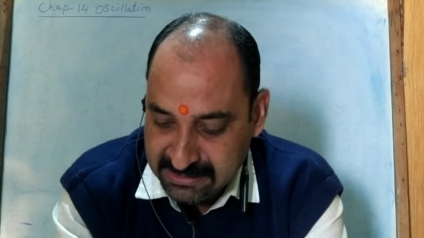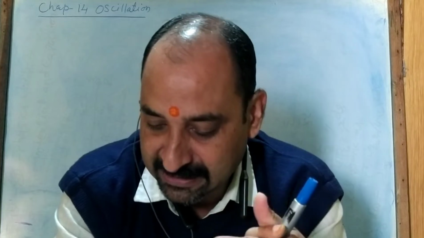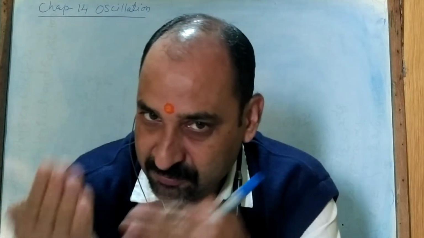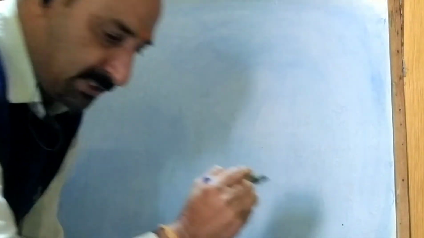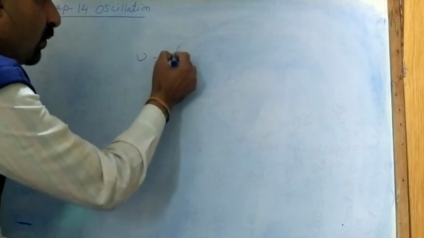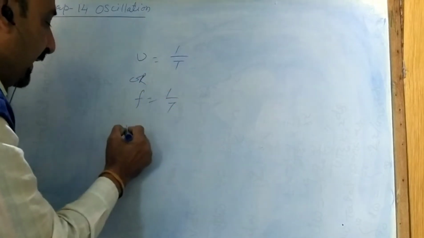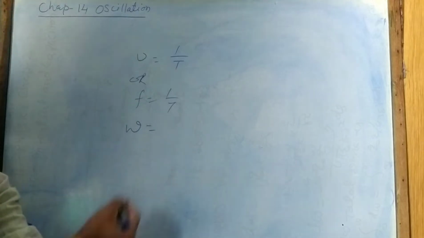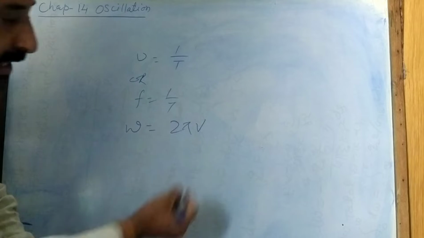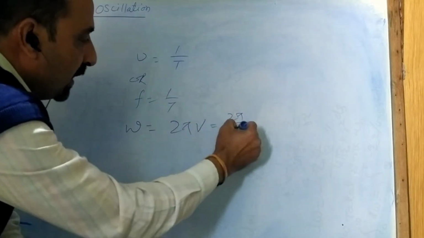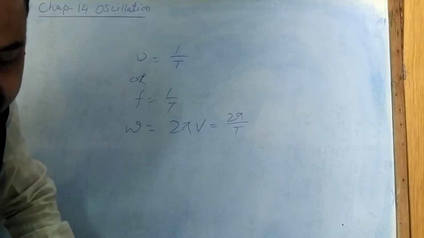Then angular frequency: the quantity obtained by multiplying frequency with the factor 2 pi. So omega is equal to 2 pi nu, where nu, or f, is 1 by T. Angular frequency is 2 pi nu, and you can also write this as 2 pi upon T. Then phase: what is phase?